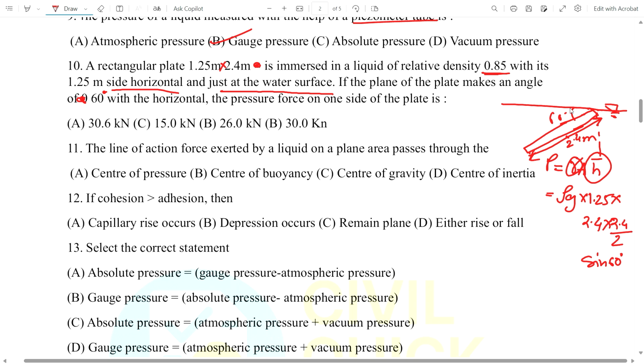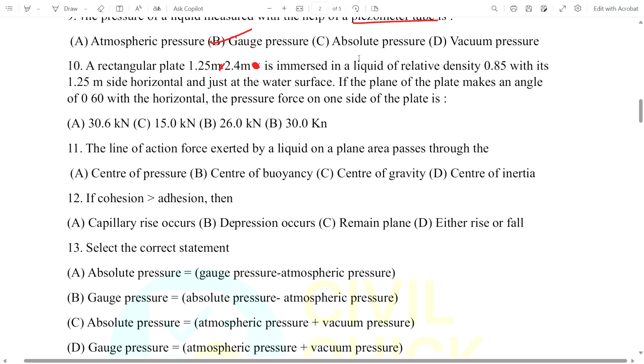Because this is making an angle with the horizontal, this is cos 60, and if you make the component here, this is sine 60. So I will write it like this, centroidal height.